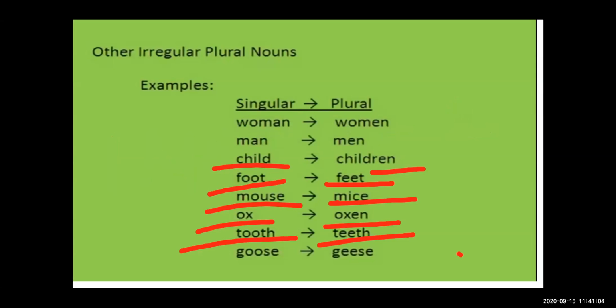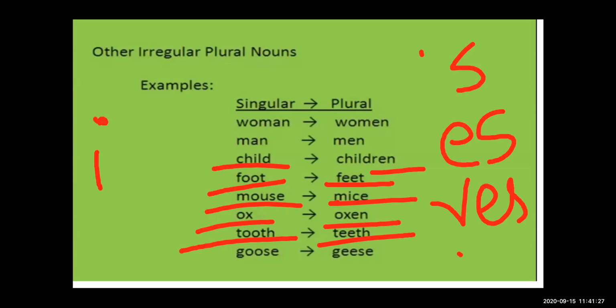So these are some nouns, singular and plural. Today we have learned some rules. First rule by adding s, second rule by adding es, third rule by adding ves, fourth rule by adding ies, and the last one is the irregular form of plural nouns.